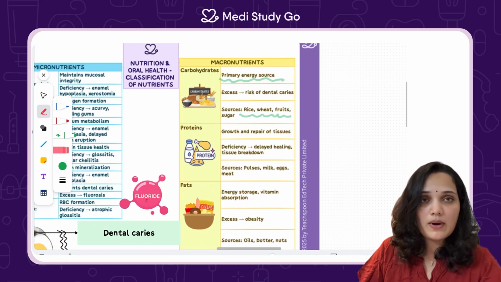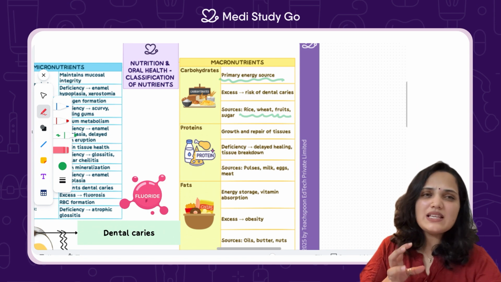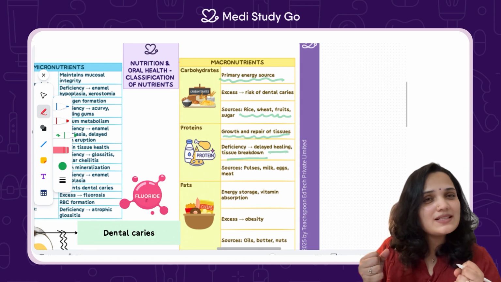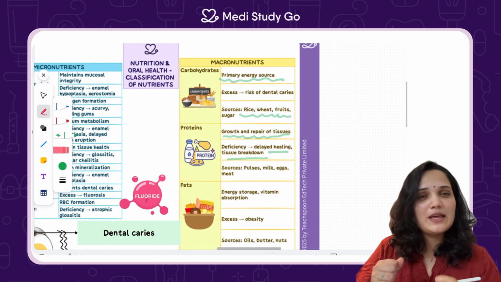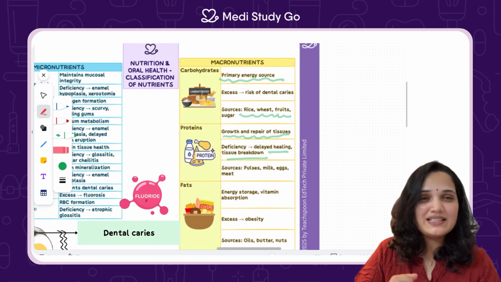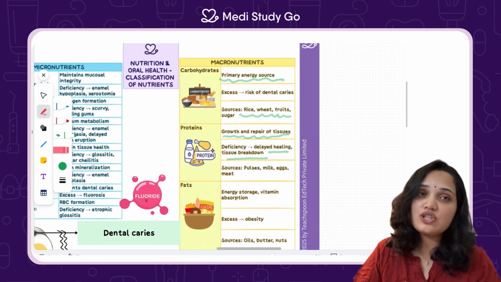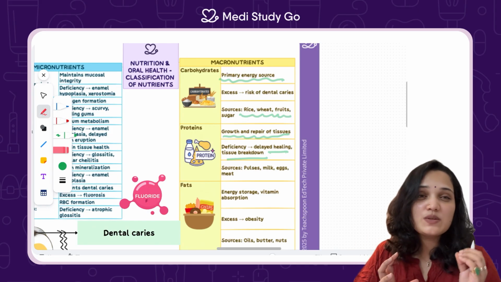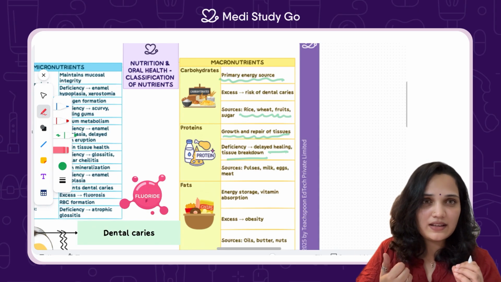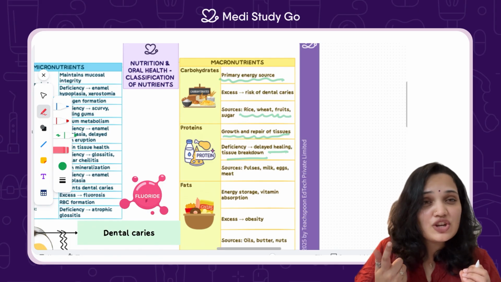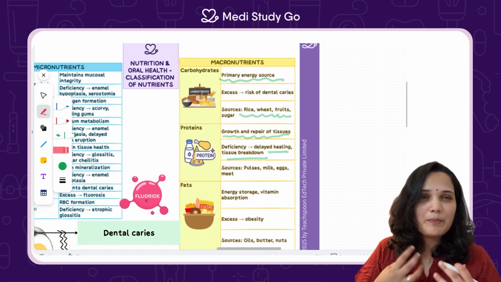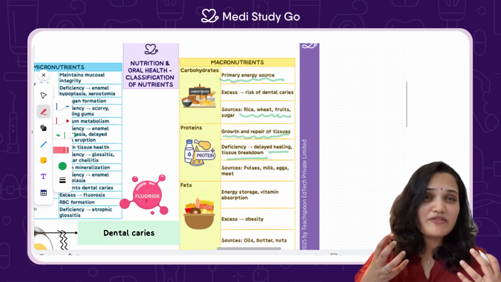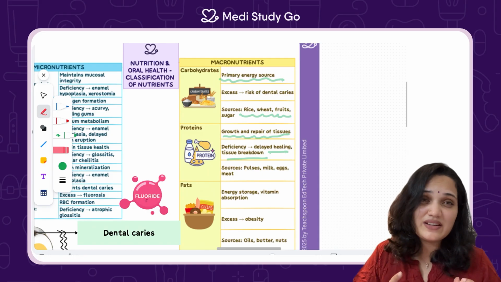Next, let's talk about the proteins. These are the silent repair workers in our body. Proteins build enzymes, they build antibodies, hemoglobin, tissues. And protein deficiency doesn't shout very loudly, it whispers. It whispers delayed healing, fragile mucosa, severe periodontal breakdown in malnourished children. It's not very dramatic, but it's very devastating.